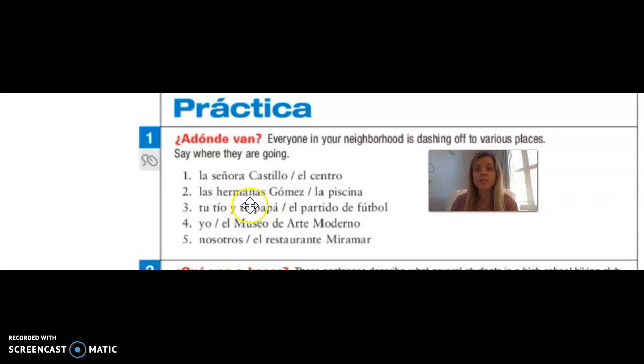So we have La señora Castillo va al centro. So since she's going to the center, we had the a for the preposition to, and then el centro, the town center. You mash that contraction together to be al centro, okay? Número dos. Las hermanas Gómez van a la piscina.